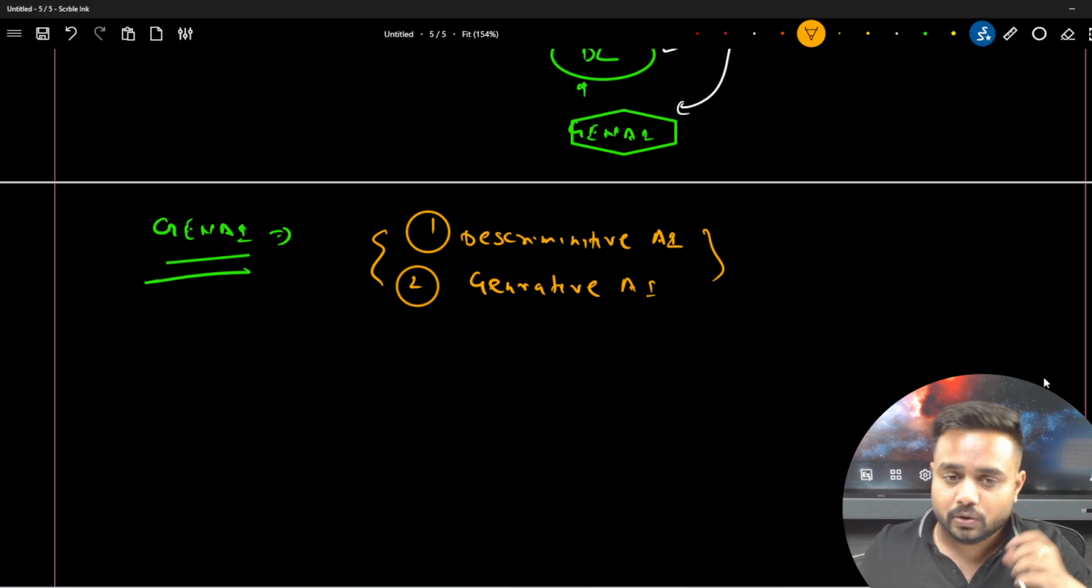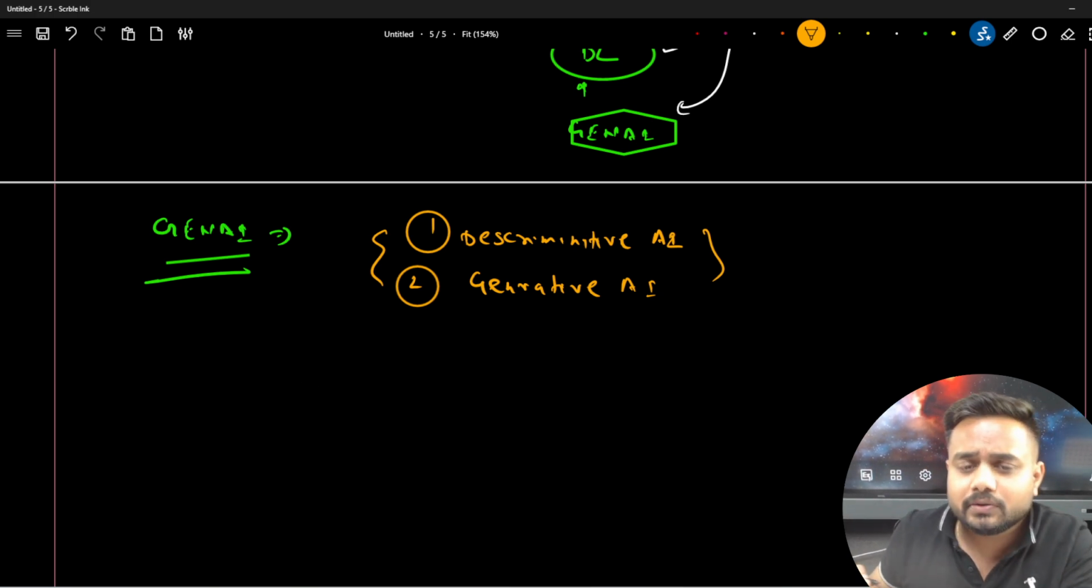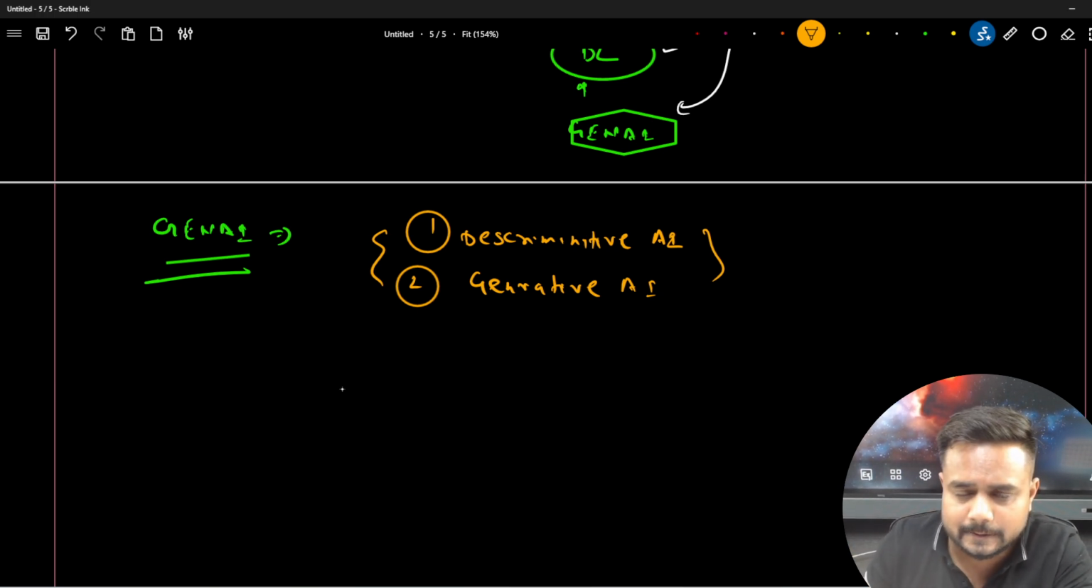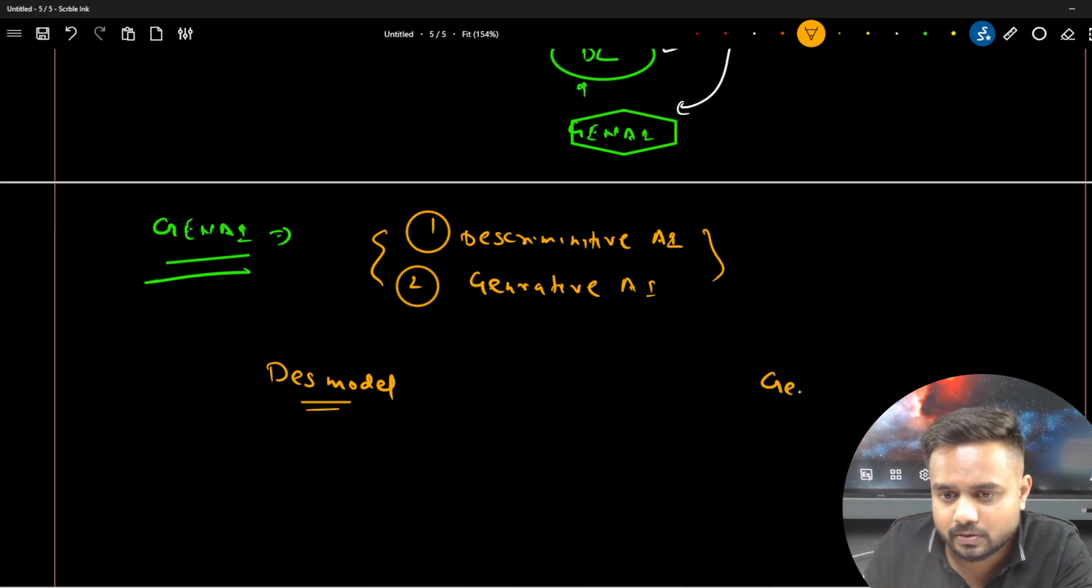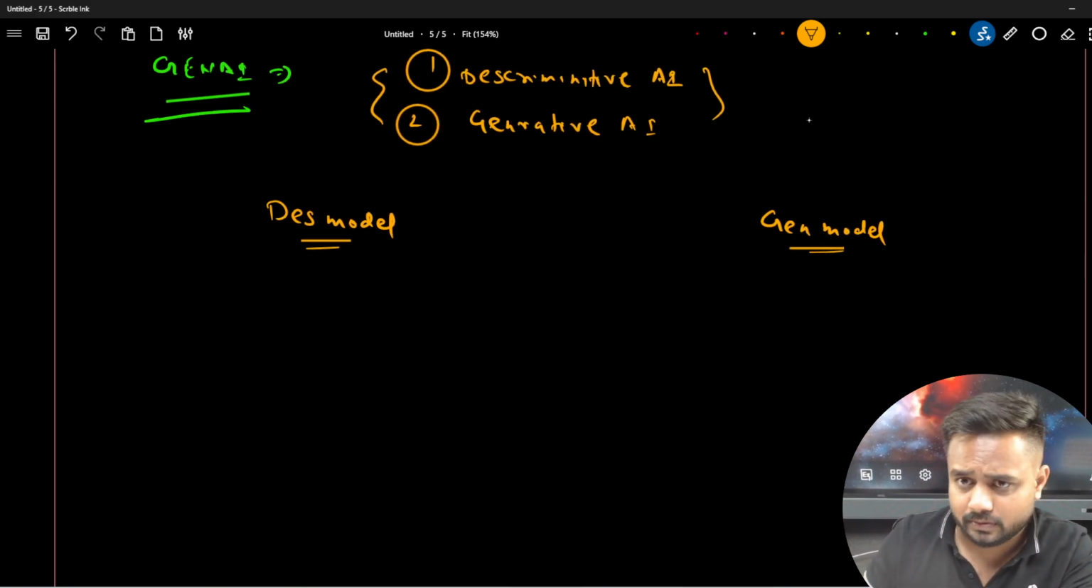Now here, in the descriptive AI and the generative AI, or we can say the descriptive model and the generative model, what will be the difference? So on one side I can write the descriptive model, and on the other side I can write the generative model. Now guys, I can write a couple of names over here so that you will get a clear-cut idea.